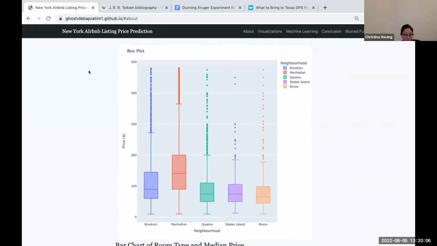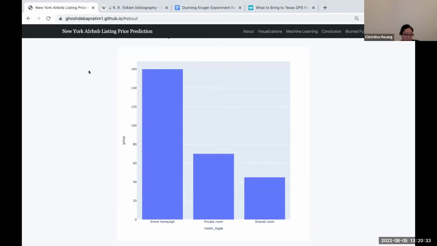This shows the minimum, maximum, and median prices of a listing in each of the boroughs. Overall, all of these box plots are top skewed. The median is typically between 65 and 141 for the different boroughs. This further confirms that Manhattan is typically the most expensive borough as opposed to the Bronx being the cheapest borough. There are also apparent outliers for all of the boroughs that would matter for the machine learning models.